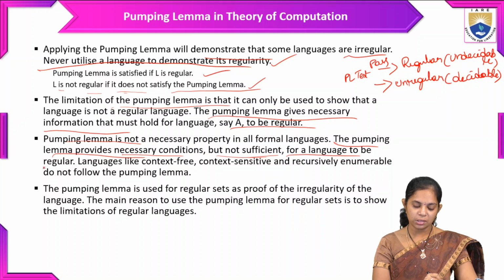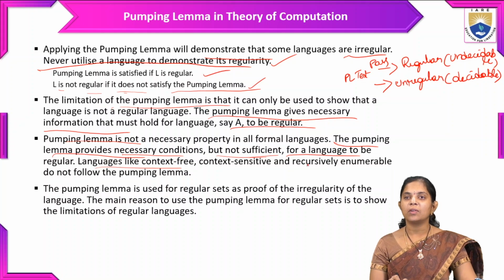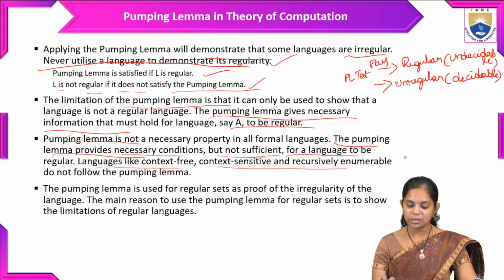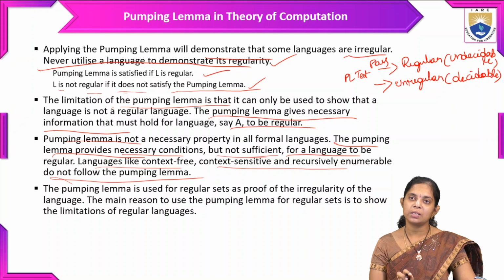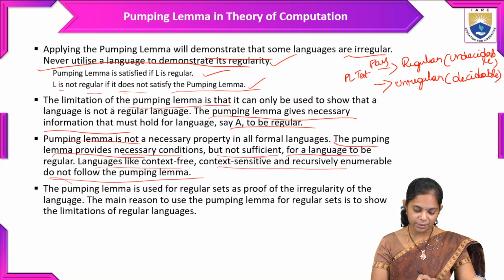For a language to be regular, languages like context free, context sensitive and recursively enumerable do not follow the pumping lemma. So not all languages follow this pumping lemma concept. It's just a negative test. With this test, we can say that it is not a regular language.